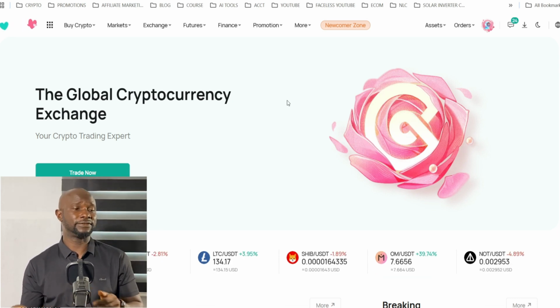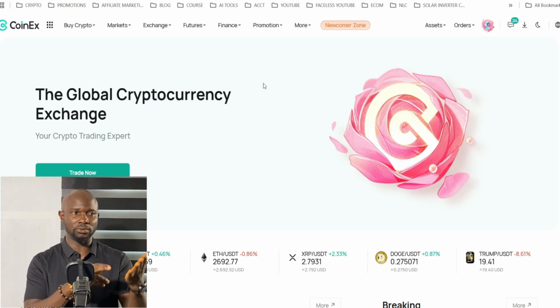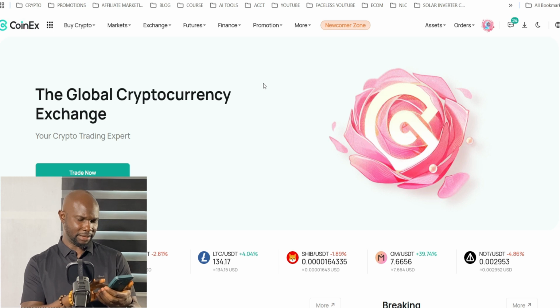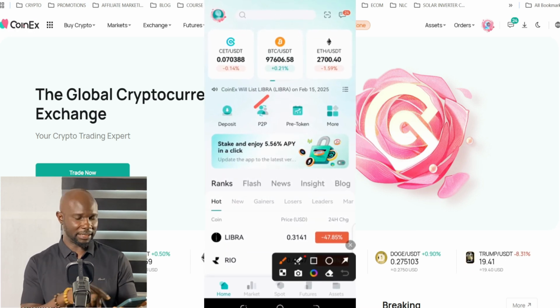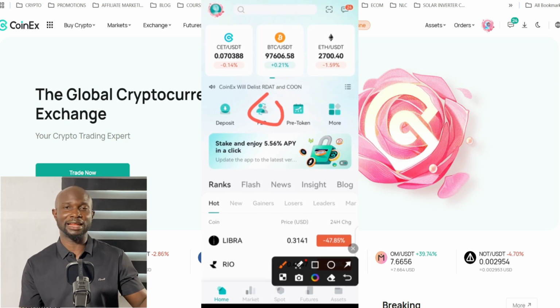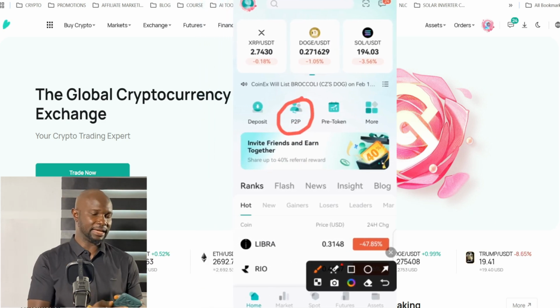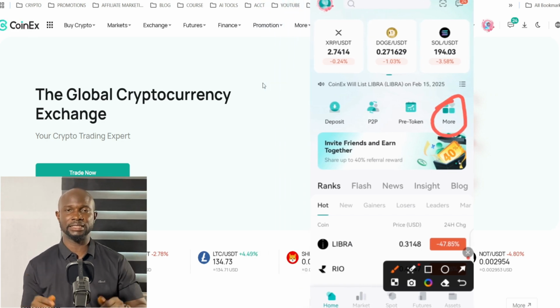When you sign up successfully, you should come to the homepage interface. When you open the app, or if you're using your browser, you will see it somewhere here. Okay, the homepage looks like this, I'm using my laptop. You will see P2P here, and if you don't see it, you will see a link like More or something like that. Click on it, then search for P2P.